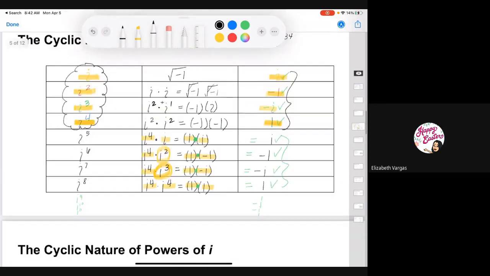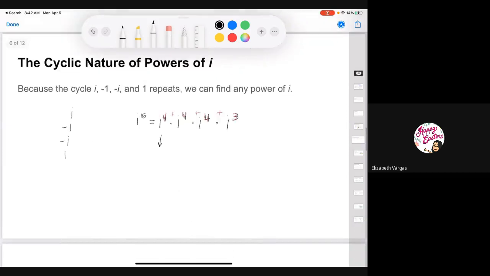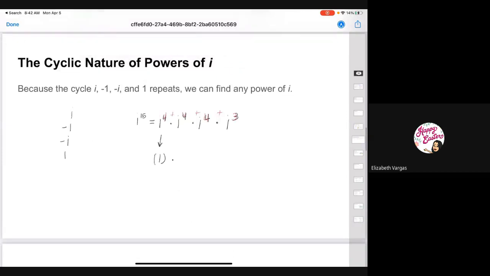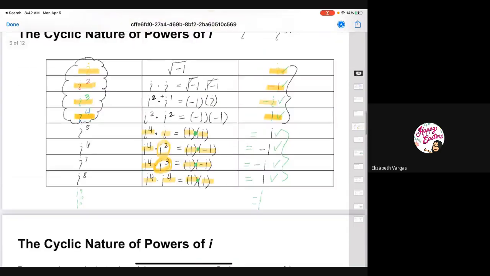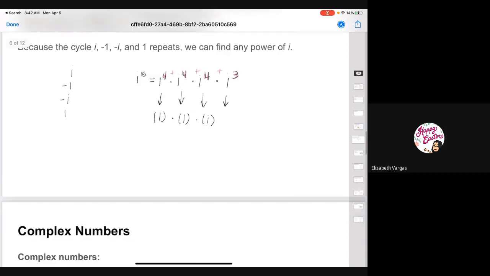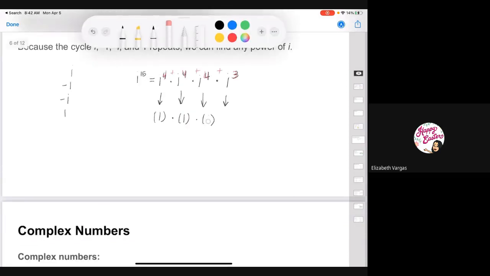So i to the 4 was equal to 1, so I just plug that in. 1 times 1 times 1. What is my i to the 3? I'll look at it. i to the 3 is negative i. Oops, this is supposed to be 1. i to the 3 is negative i.